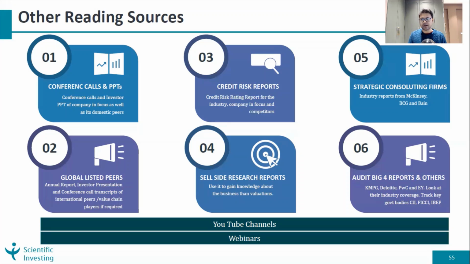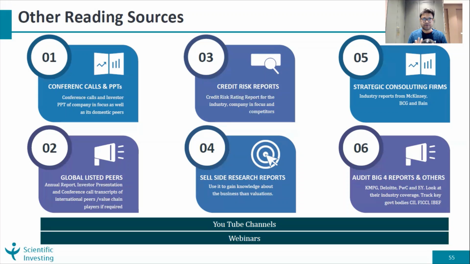And the last one is audit Big Four reports. The Big Four firms who do auditing, like PwC, KPMG, EY, Deloitte, also do a lot of industry consulting work, and their websites are full of very useful material. So these are the 6 areas where we can find a lot of good quality reports, whether it is related to company con calls, presentations, research reports by sell side, research reports by consulting firms, or reports on disruption and all those things.